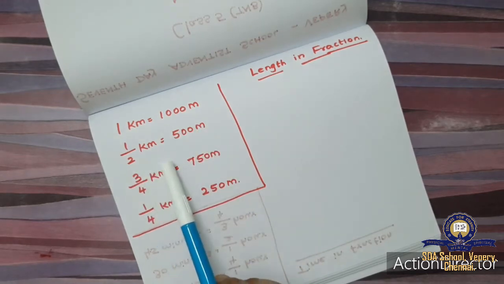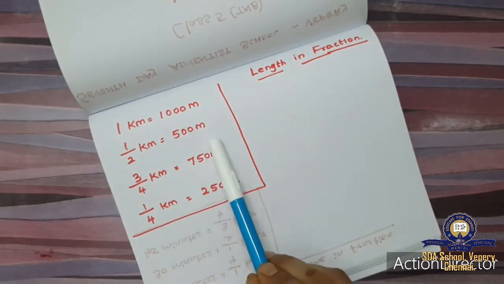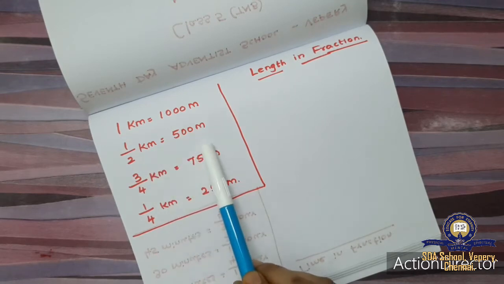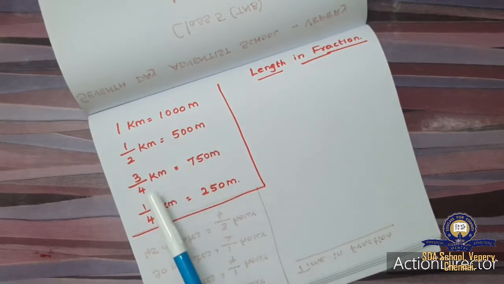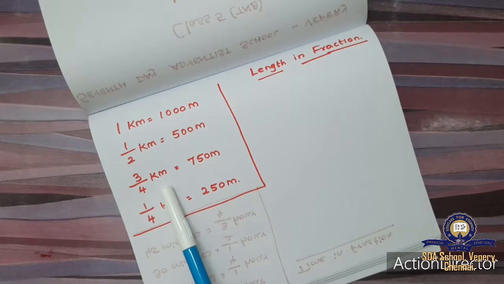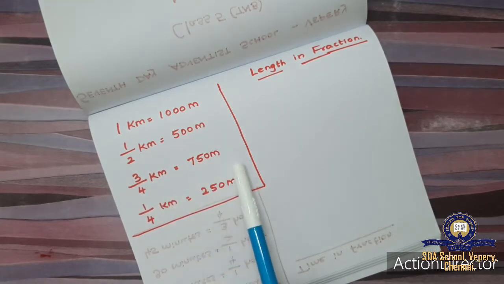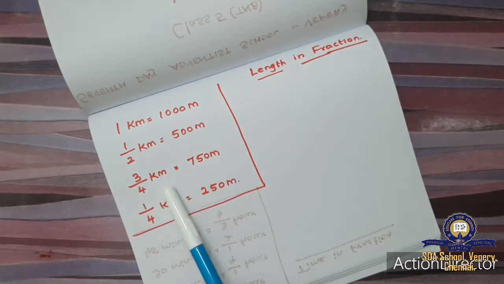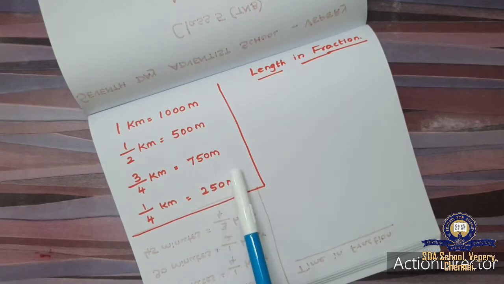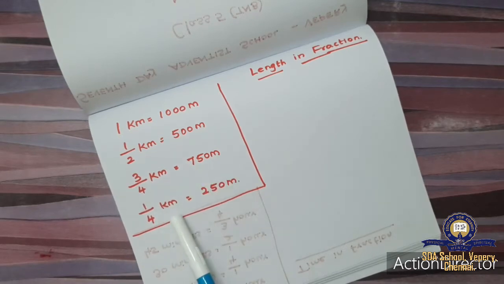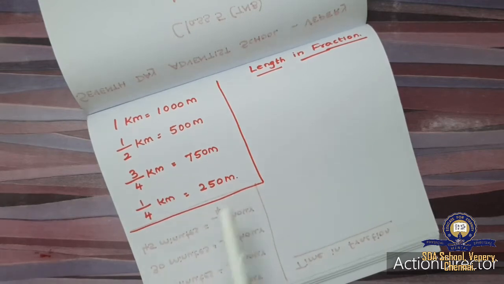Half kilometer is equal to 500 meter. 3 by 4 kilometer is equal to 750 meter, and 1 by 4 kilometer is equal to 250 meter.